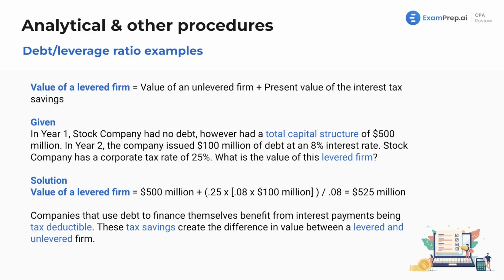The value of a levered firm. We saw that previously. Well, what is the value of a levered firm? And what is a levered firm? That is a company or an entity that has leverage. Now, what is the value of the company? It is the value of an unlevered firm, meaning the value of a company that has no debt, plus the present value of the interest tax savings. What does this mean? When you take out debt, that debt has interest. That interest is tax deductible. And we are going to take that into account as value, that we can add value to our levered firm.